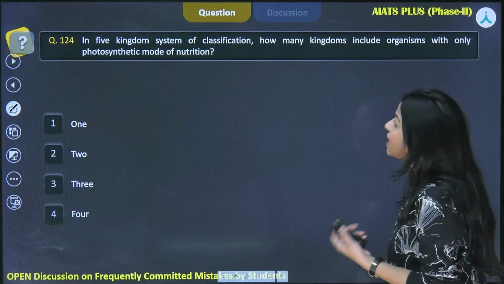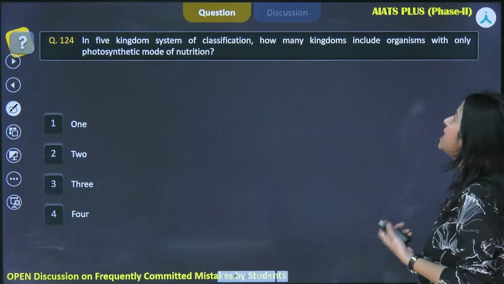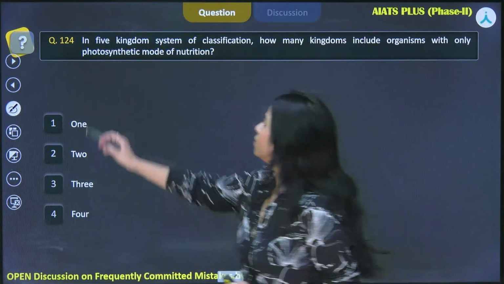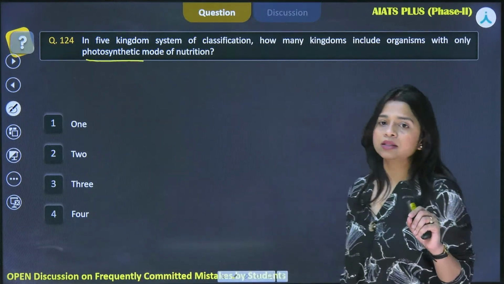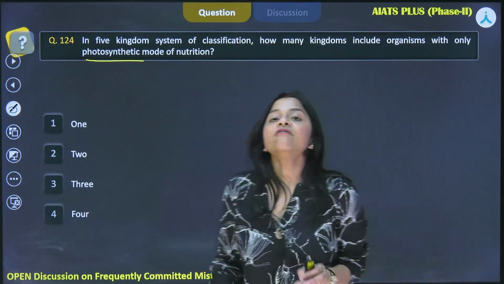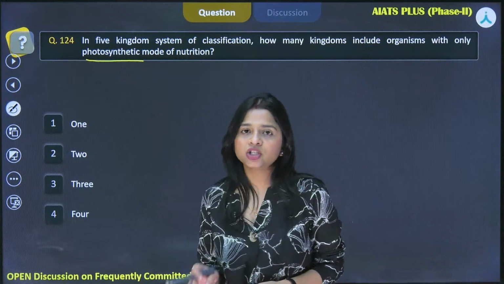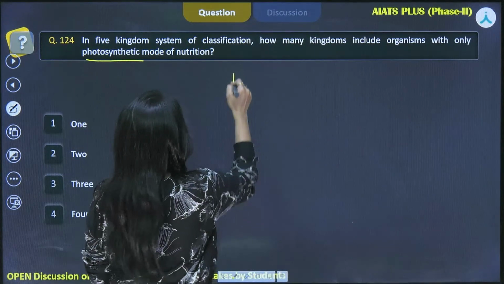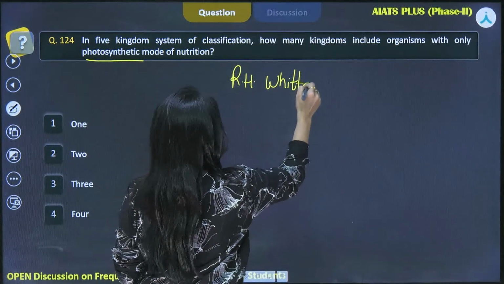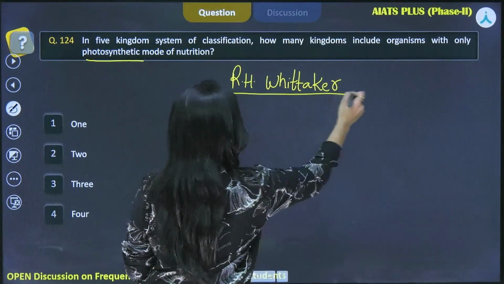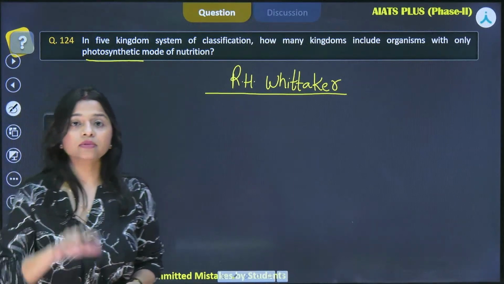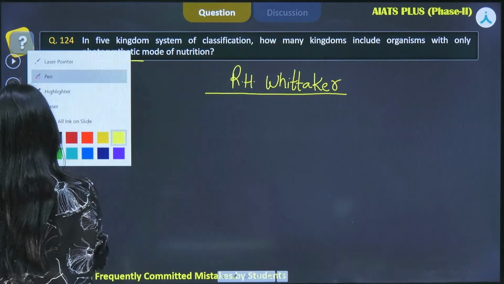Here we have: in the 5 kingdom system of classification, how many kingdoms include the organisms with only photosynthetic mode of nutrition? Can you answer this question? Only photosynthetic mode of nutrition. So I will discuss first of all what these 5 kingdoms are. See, the 5 kingdom classification was given by R.H. Whittaker. So we can simply say the Whittaker classification system. R.H. Whittaker classified the organisms into 5 kingdoms. And what were those kingdoms?